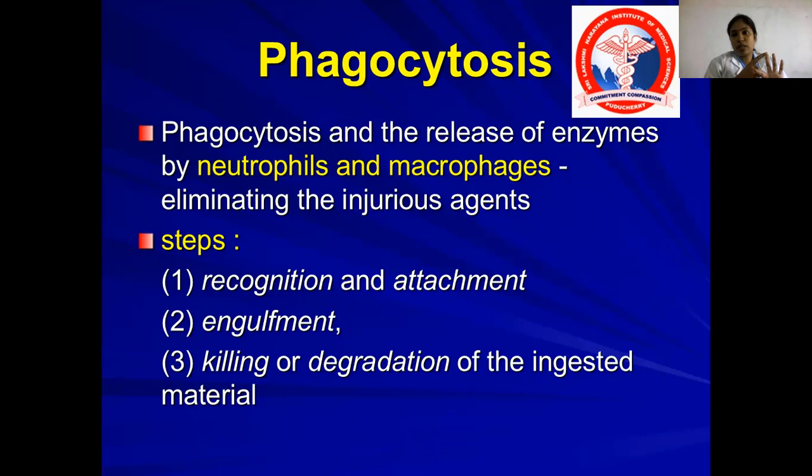Rolling occurs with the help of molecules called selectins. Adhesion, otherwise called firm adhesion, occurs with the help of molecules called integrins. Then you have transmigration, that is, they break the basement membrane and come out. This occurs with the help of a molecule called PECAM-1 or CD31. Then finally you have phagocytosis, which occurs in 3 steps: recognition and attachment, engulfment, and killing or degradation of the ingested material.